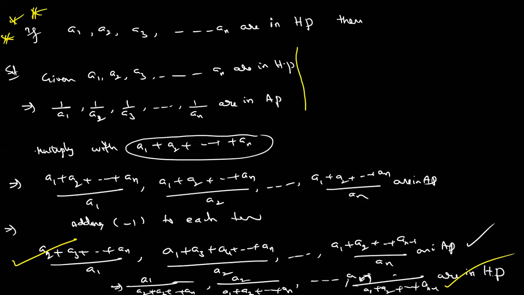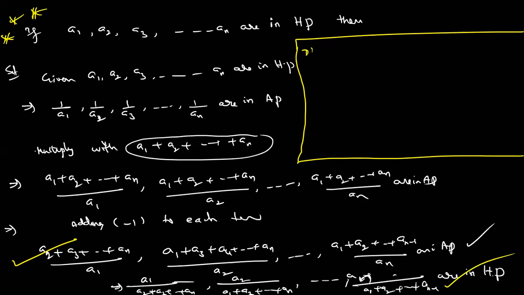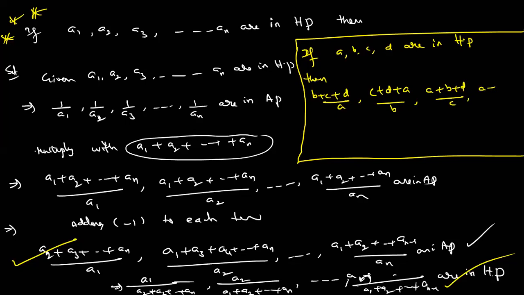If you want, I will give a simple example. See, if A, B, C, D are in HP, for example, then anyone tell me: (B plus C plus D) by A, (C plus D plus A) by B, (A plus B plus D) by C, (A plus B plus C) by D are in dash HP or AP. Anyone?